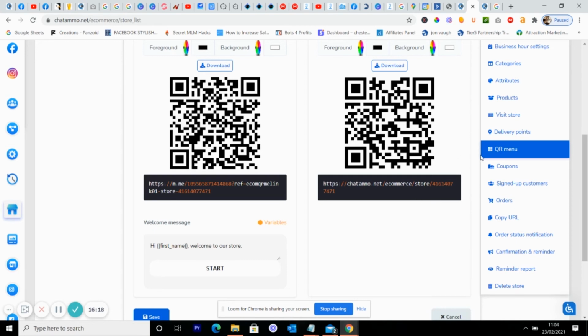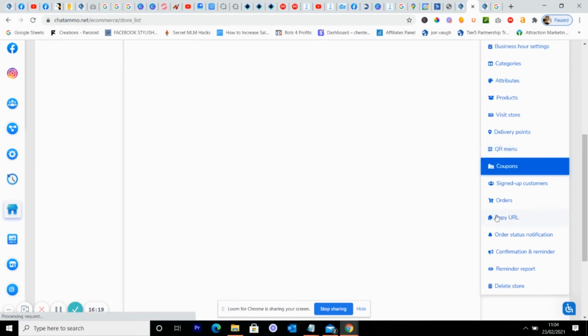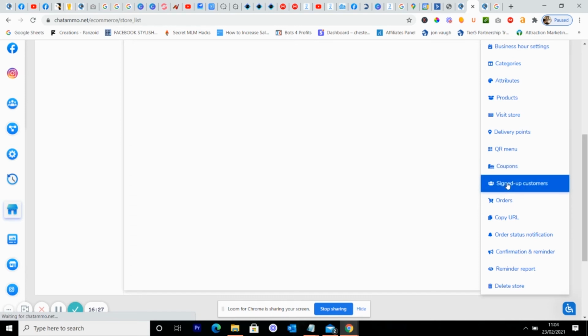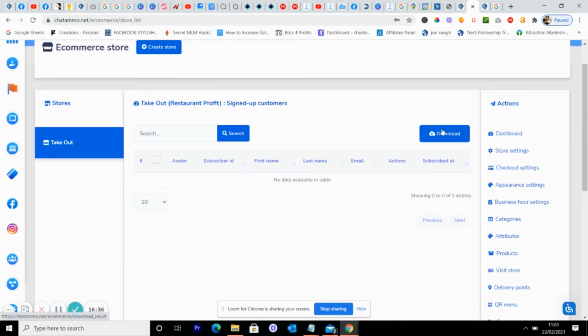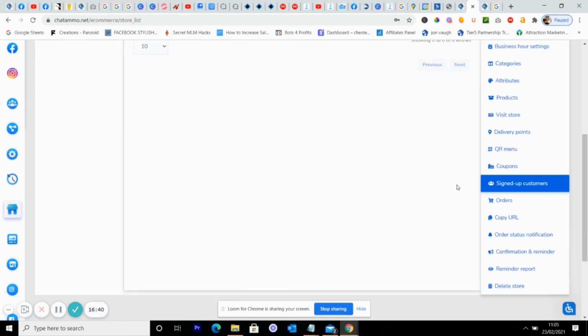Next you've got your coupons. With this you could reward customers, or get rid of something that you want to get rid of. You can do anything you want. Next you've got a list of your customers. These are really important because this is where you can start marketing to a lookalike audience, if you're doing any marketing. You can download this, upload it straight onto your Facebook, and find a lookalike audience. It is pretty cool.